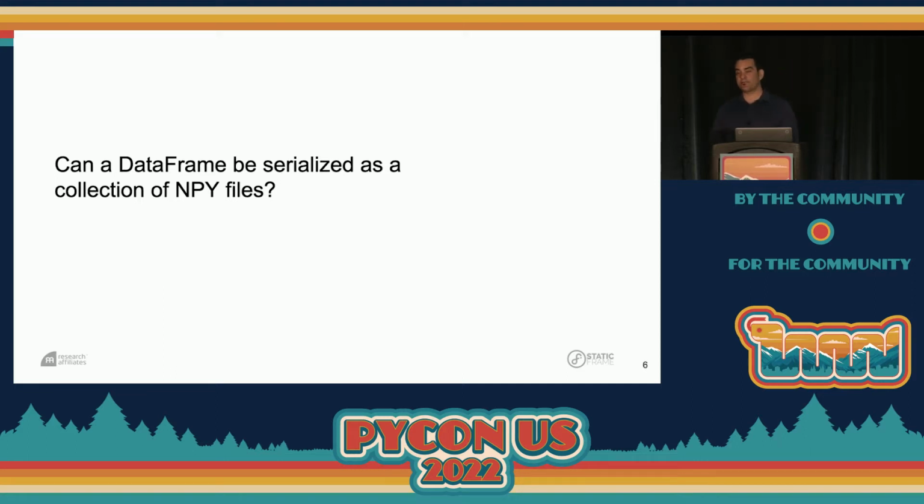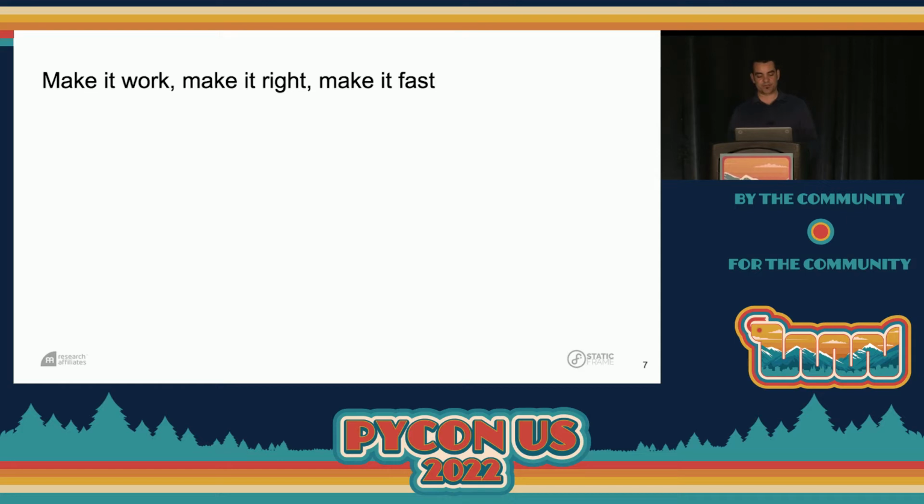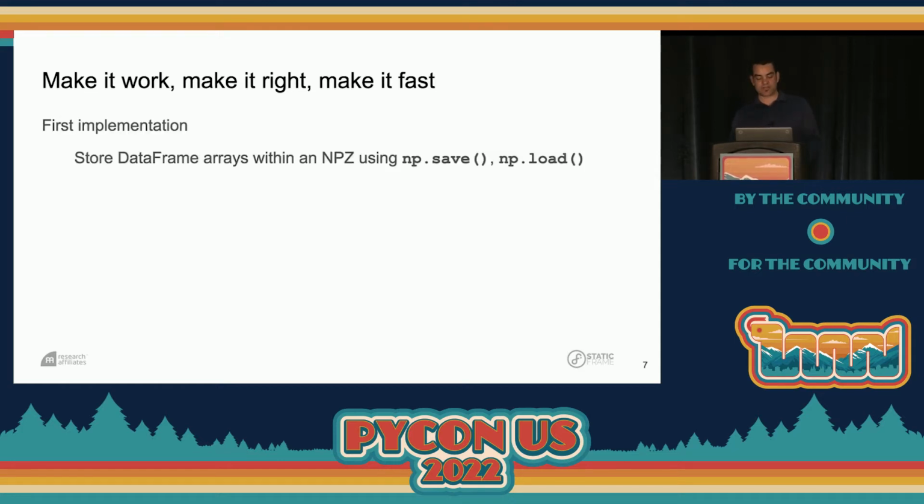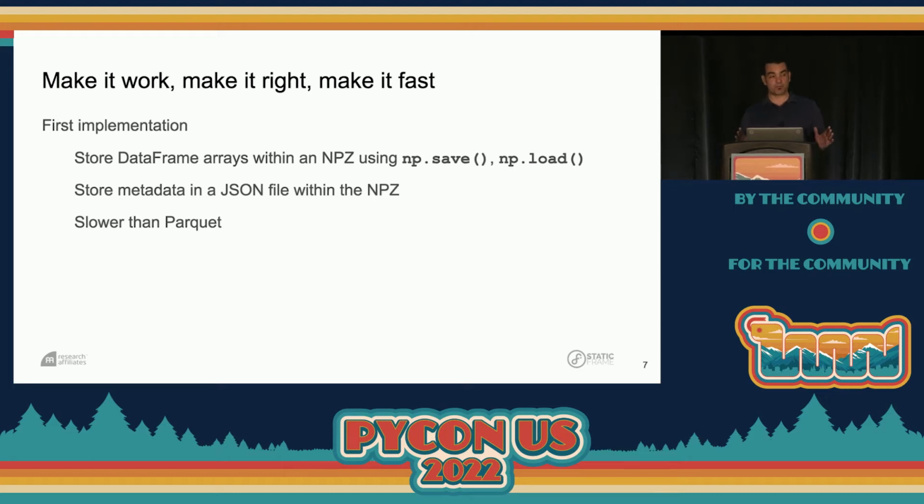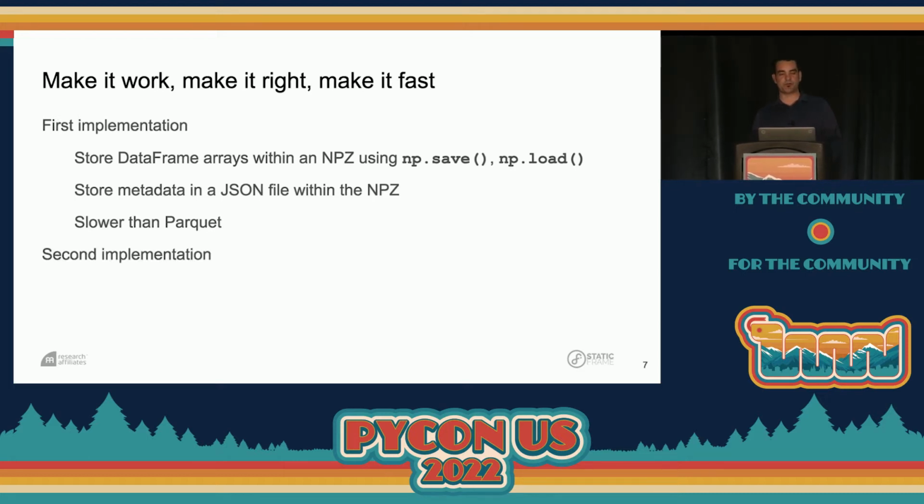So, can a data frame then be serialized as a collection of NPY files? That was my first question, and so I set off to do this. The way I first approached it was simply taking all the arrays that are included within a data frame and packaging them up with an NPZ. My first implementation was using np.save and np.load. In addition, I created a special metadata file in JSON that I packed into that NPZ to help me fully reconstruct the data frame. And this worked, but it was slower than Parquet, which was a little disappointing.